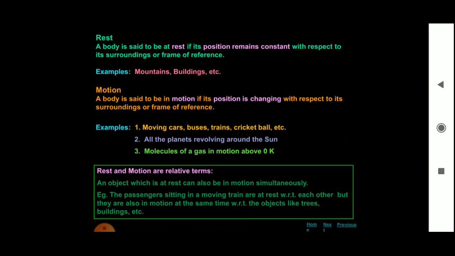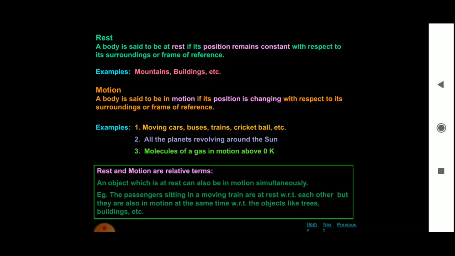There is one thing common to all such examples, that is motion. These are changing their position with respect to time. Therefore, motion can be defined as a body continuously changing its position with respect to time. So that is called motion.